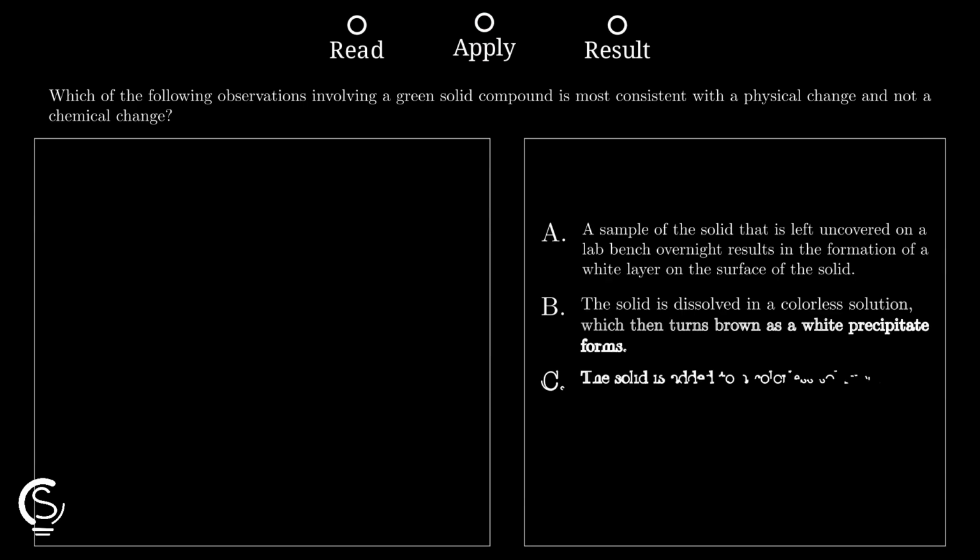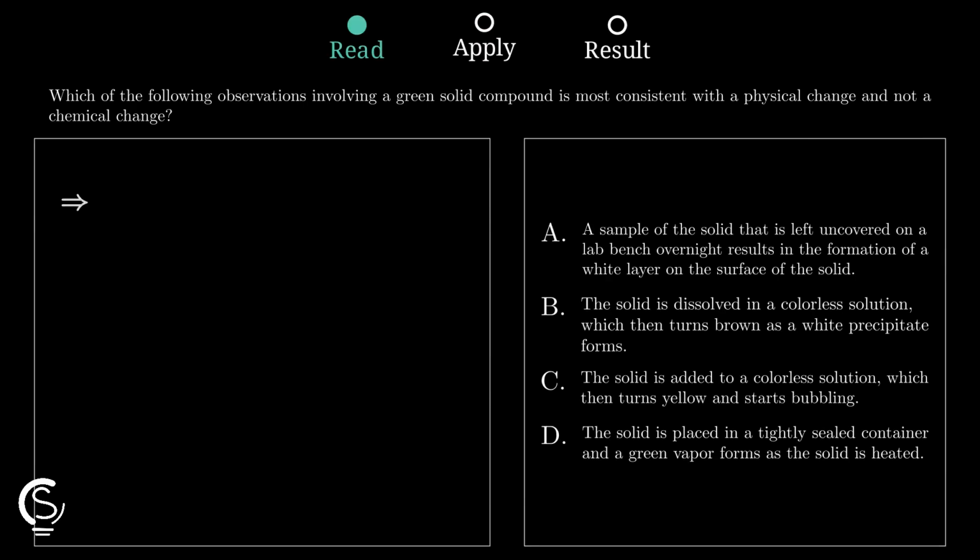Look closely at option D, where heating a green solid creates a green vapor. This process is called sublimation, which is just a phase change from a solid directly to gas. Since the substance maintains its green color in both states, no new chemical identity was formed. Phase changes like boiling or melting are always physical because the molecules stay the same.